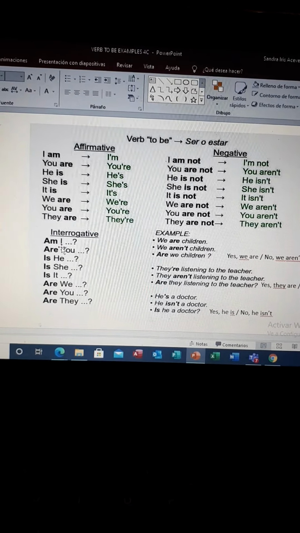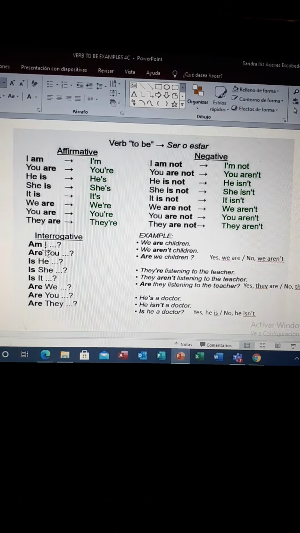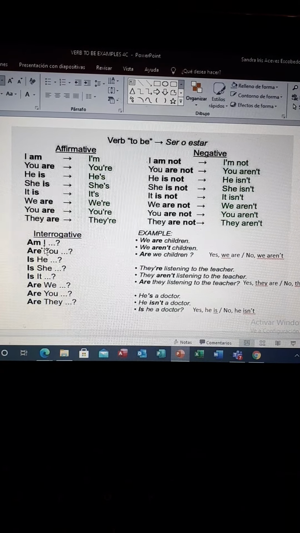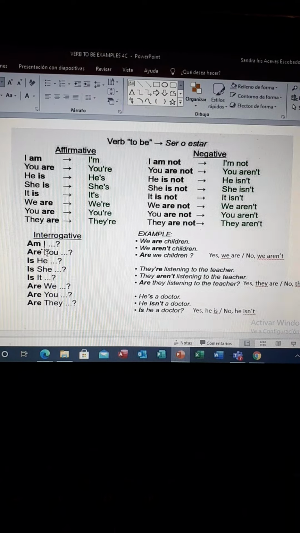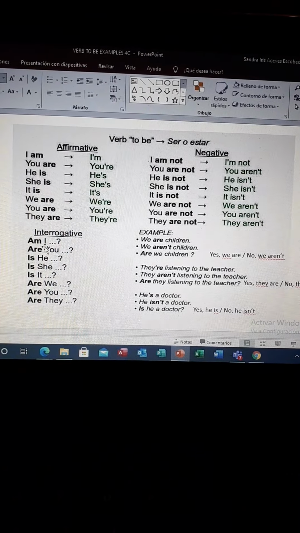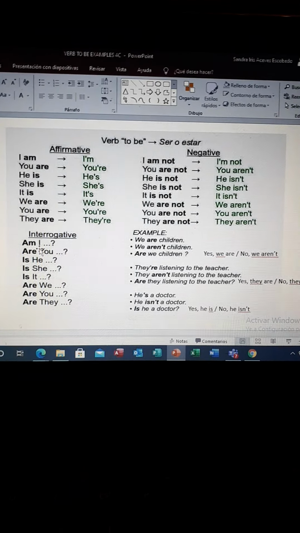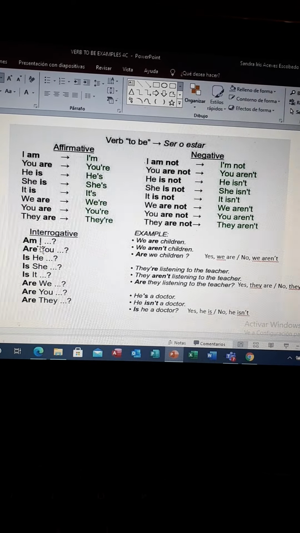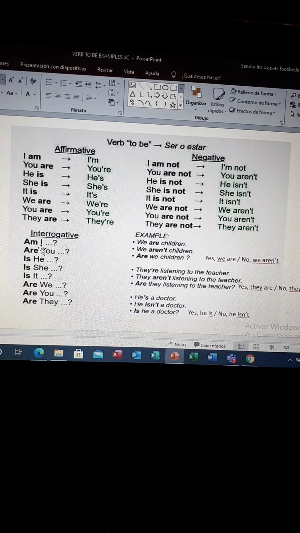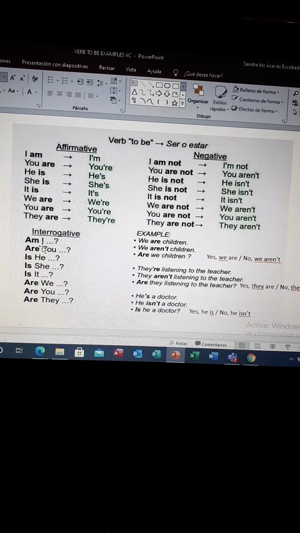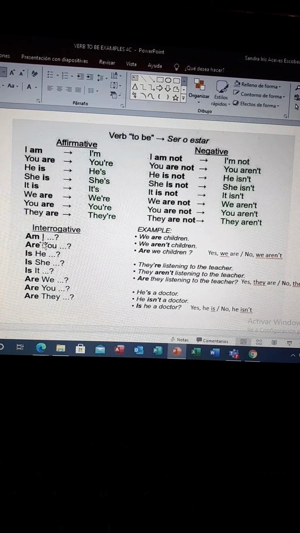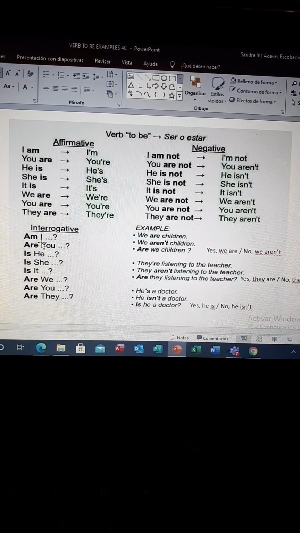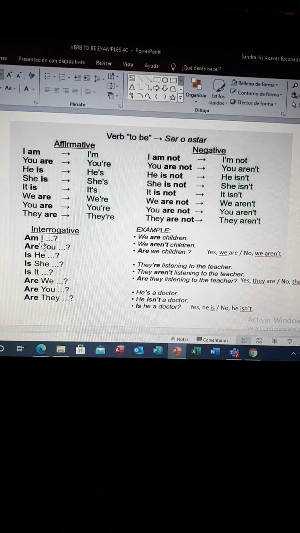And for the interrogative, remember that in English we use auxiliaries to make questions. So in this case, the verb to be is also an auxiliary, and the question is going to be first with the auxiliary, and then the pronoun or the name, and then the complement. Remember that we use the pronouns instead of the names. You can't use Carlos and he, or Samantha and she. Okay, so one or the other one.